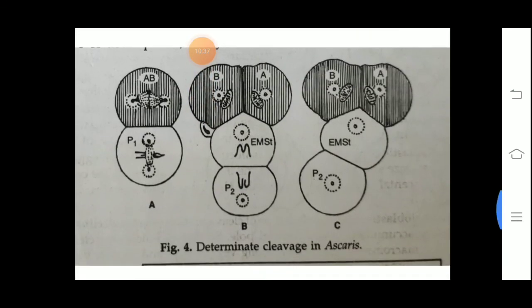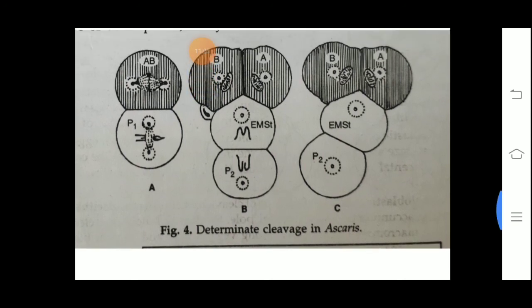In indeterminate cleavage, the fate is not decided at an early stage of the cleavage. Fate is decided after so many divisions. That is indeterminate cleavage. It occurs in humans also. If we destroy some cells at the 30 cell or 32 cell stage, we will not observe that any part of the embryo is lacking, because fate is not decided at the early stages.